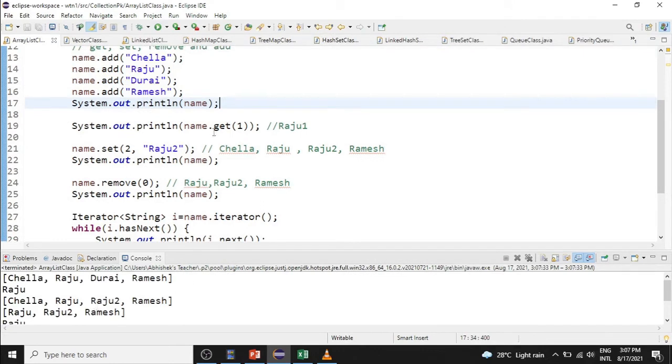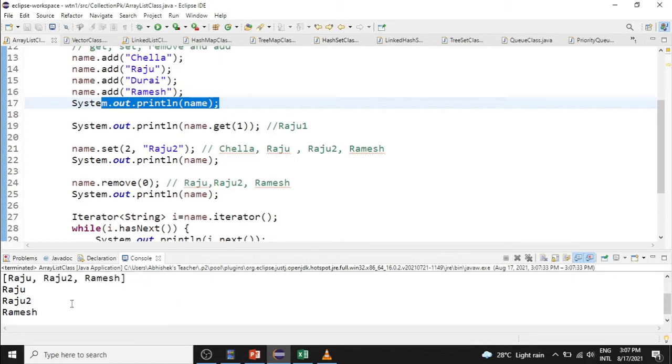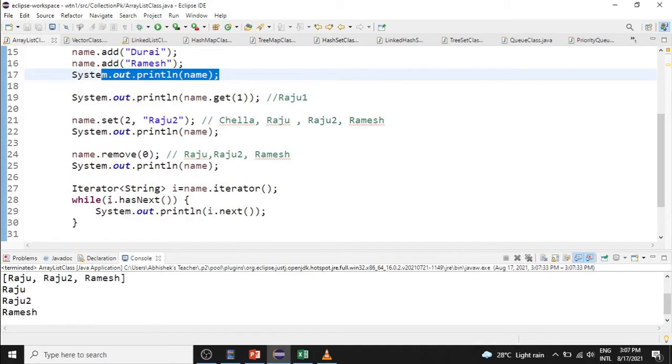This is the output. At this particular point, this will be printed: Chella, Raju, Durai and Ramesh. Get 1 will access index 1 of the list. Set 2, Raju 2 will replace Durai with Raju 2. Remove 0 will remove the index 0 value of the ArrayList. And the iterator will iterate over the list.